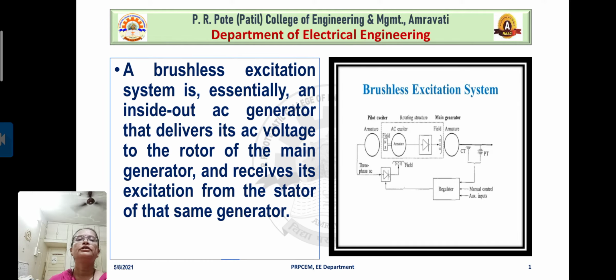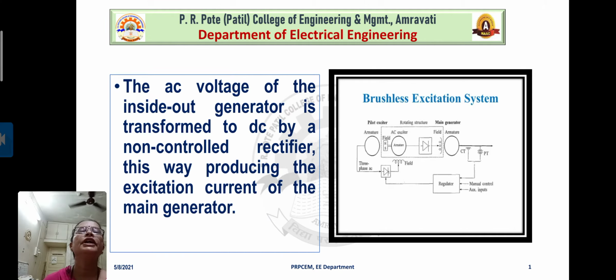right? So a brushless excitation system is essentially an inside out AC generator that delivers its AC voltage to the rotor of the main generator and receives its excitation from the stator of that same generator. Right? The AC voltage of the inside out generator is transformed to the DC by non-controlled rectifier. You can say here non-controlled rectifier, this way producing the excitation current of the main generator. Right?